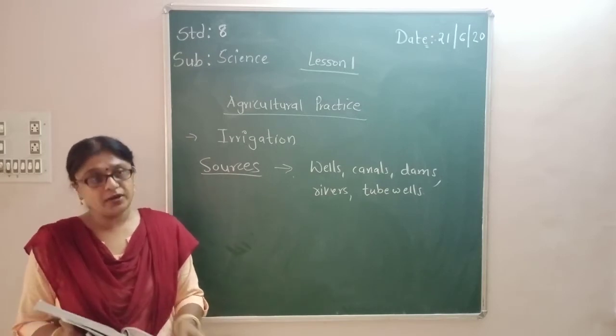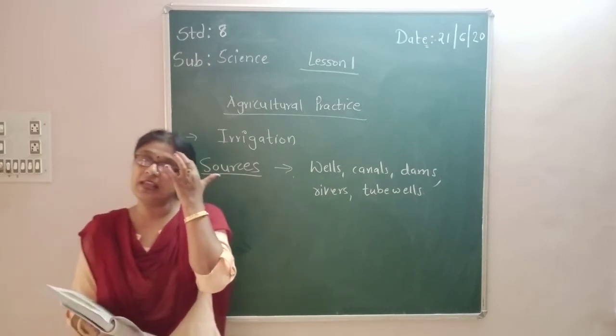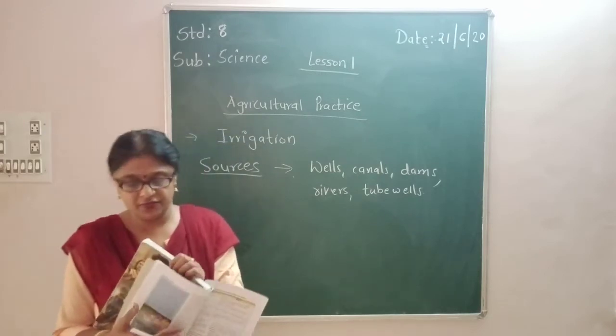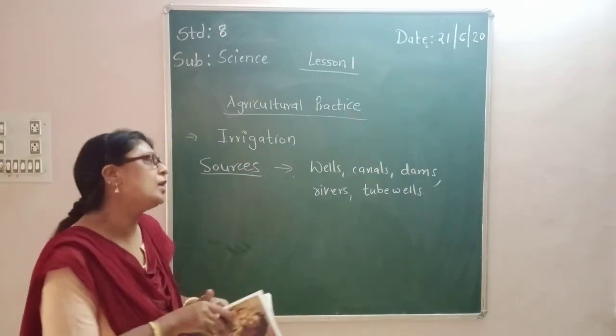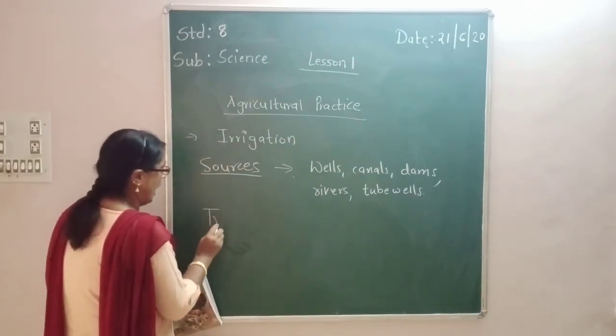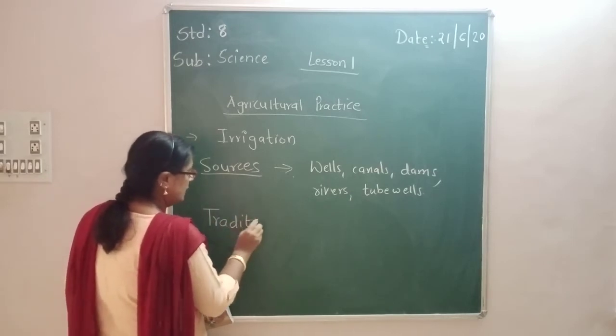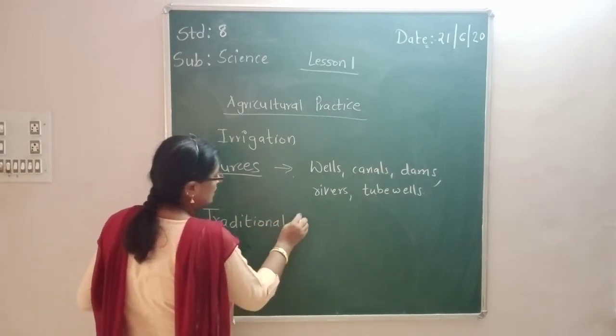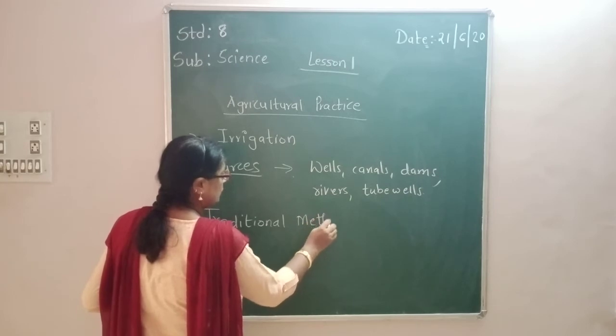Okay. Now what are the traditional methods of irrigation? Traditional method means what? That in olden days, how the farmer used to irrigate his land.